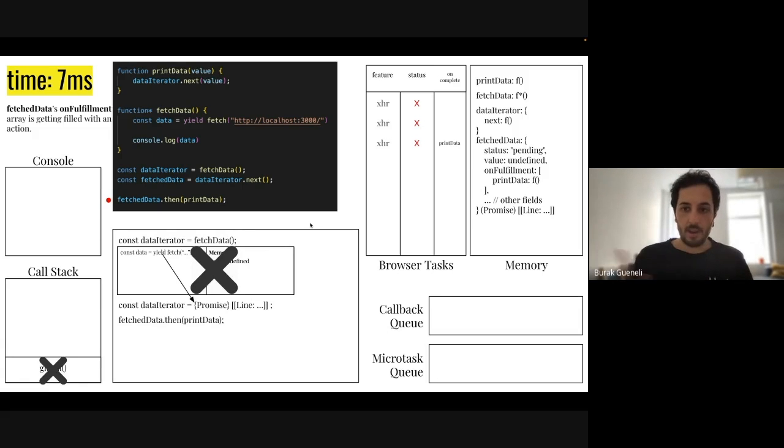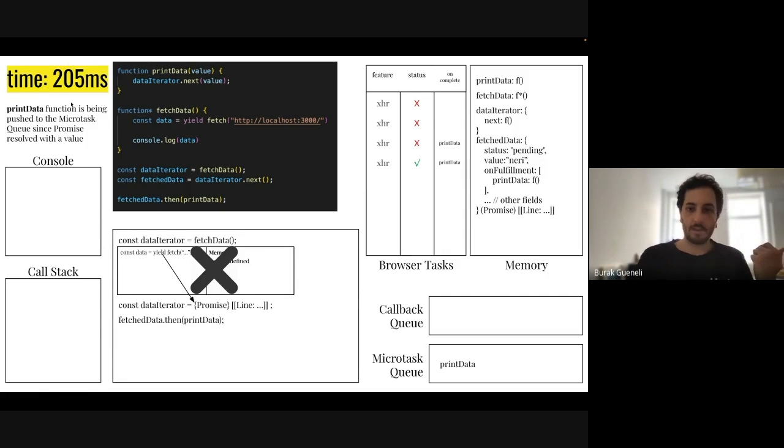So right now we have our request being processed in the background. We have our onFulfillment array field. We have one task to do. So we can continue our global execution context, but we don't have anything else left here, so we can remove it also. We don't have anything else. So we will wait until the request resolves.